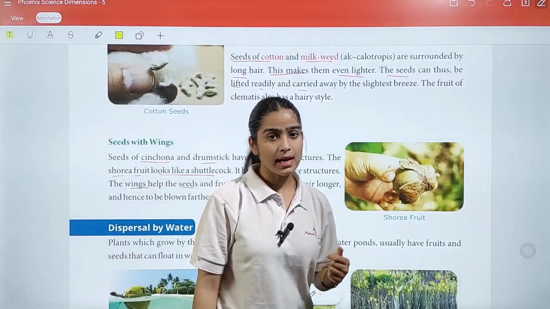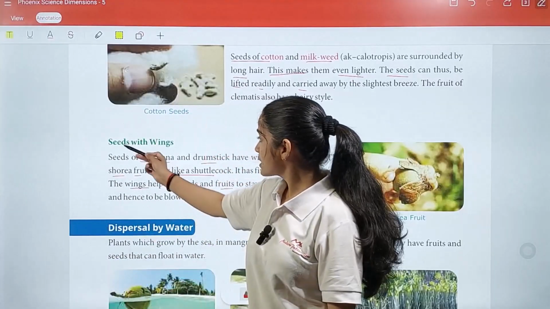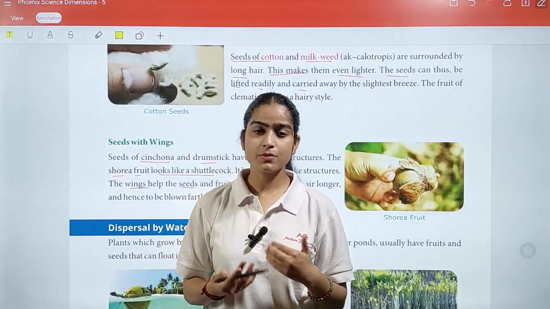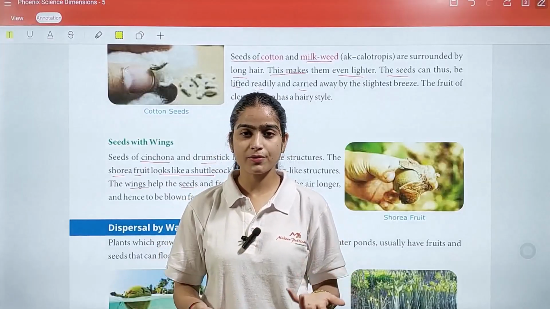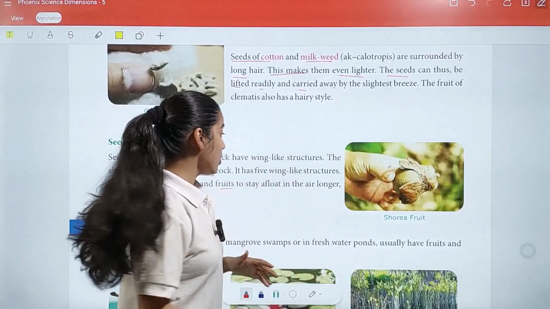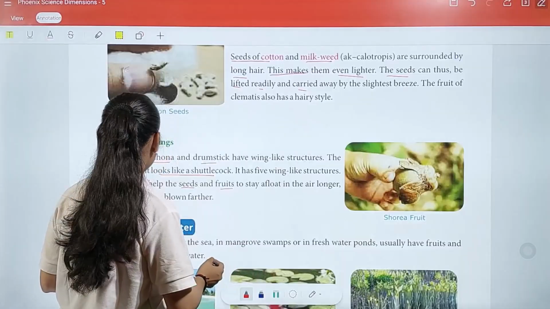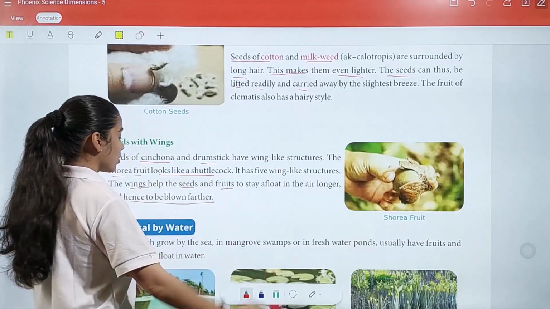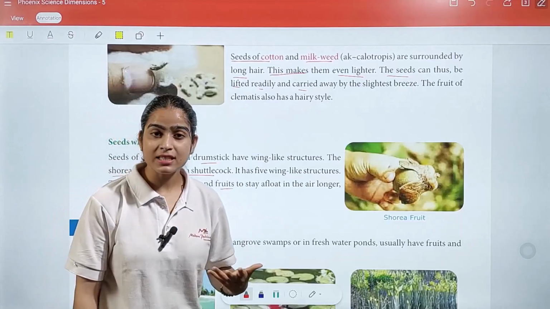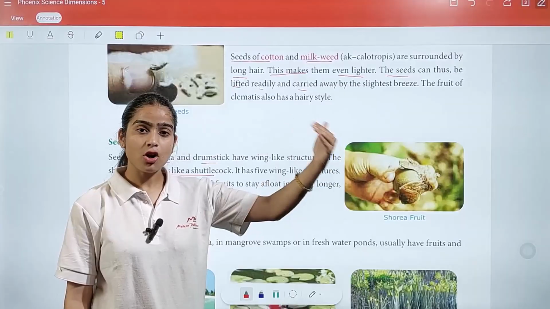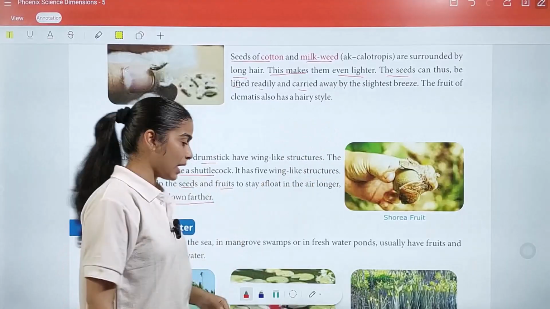So what we understand here is, if we have seeds with wing-like structures, they can also move from one place to another place with the help of wind, just because they have wings. So with the help of wind, they can cover a long distance from their parent plant.